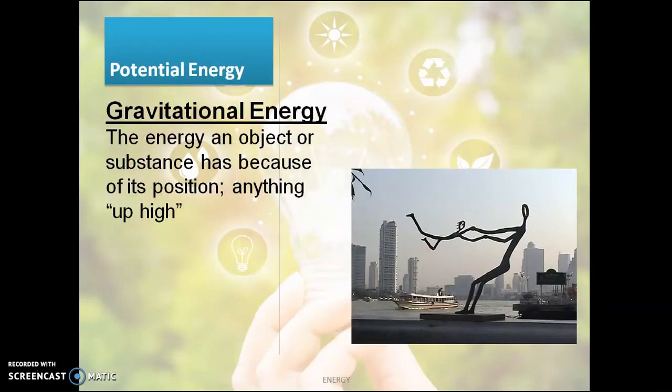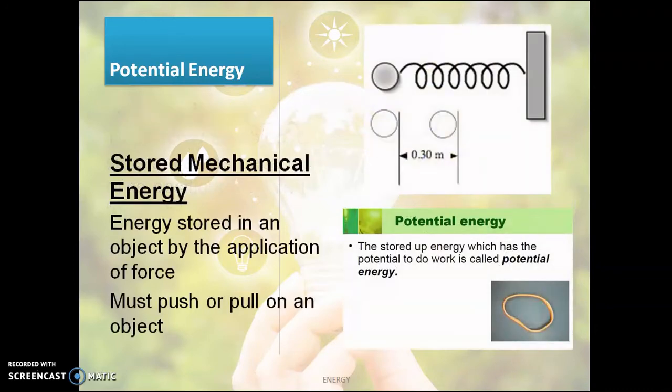This is what I spoke about, the gravitational energy. When an object is lifted from the land, it would gain that gravitational energy. So when anything is elevated and remaining still, that is gravitational energy. And your stored mechanical energy: the rubber band, again the example that I gave. Anything having a push or pull on an object that remains still, again that is your stored mechanical energy.